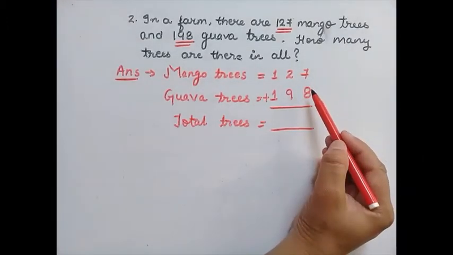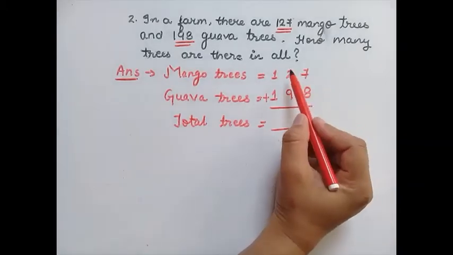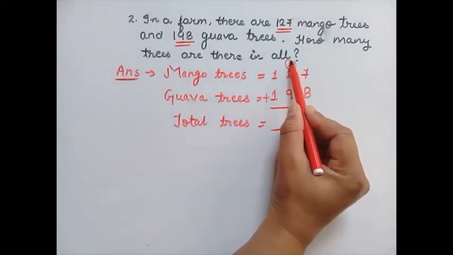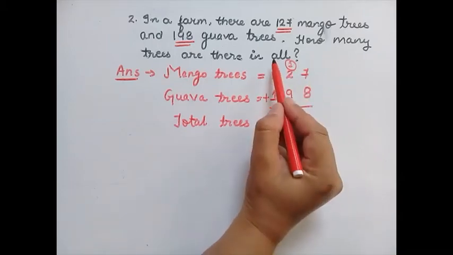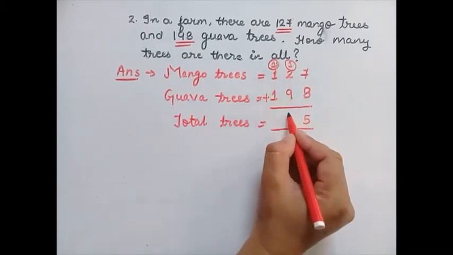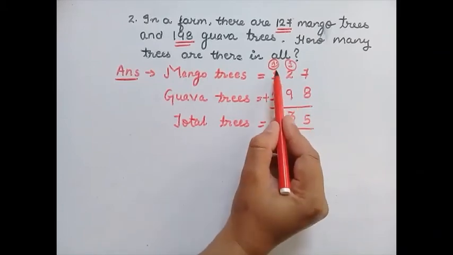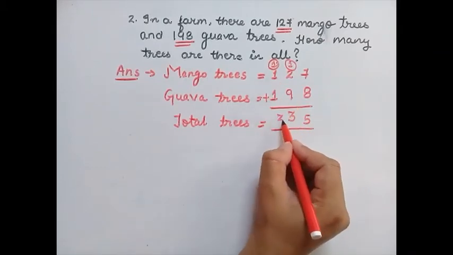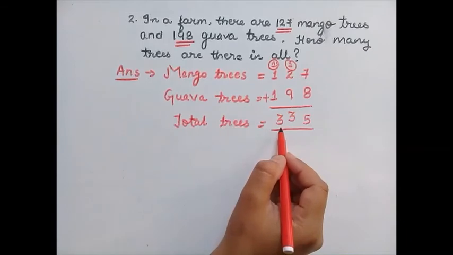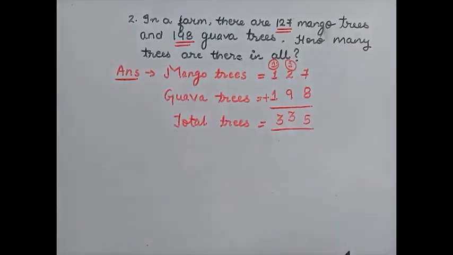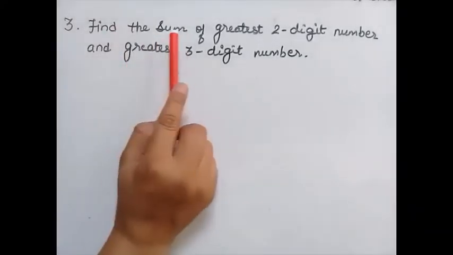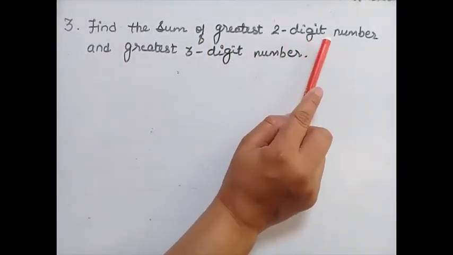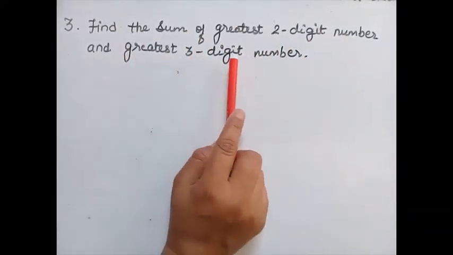It's 7 and 8. What comes from 7 and 8? It's 15. So here 1 carry and 5 here. 9, 2 and 1, it's 13. So 1 carry and 3 here. And 1, 1 and 1 is 3. So the total trees are 335.